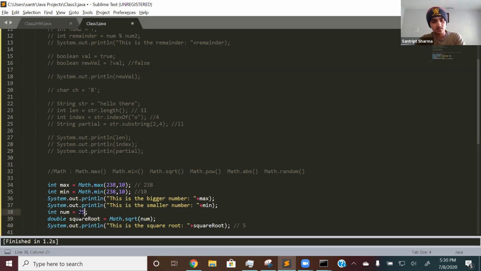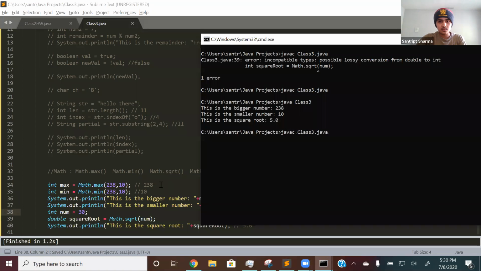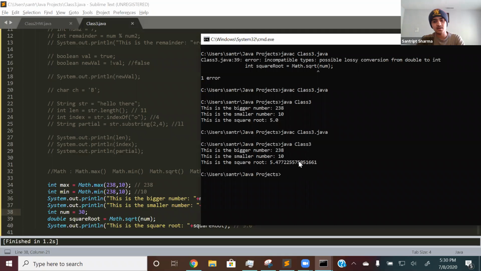So let's make this 25 again. So it prints out 5.0. All right, and again, you can change the number. So actually, let me just make it 30, and let me show you. So if I run that, then it will give out this number, 5.47. So that's the square root of 30.